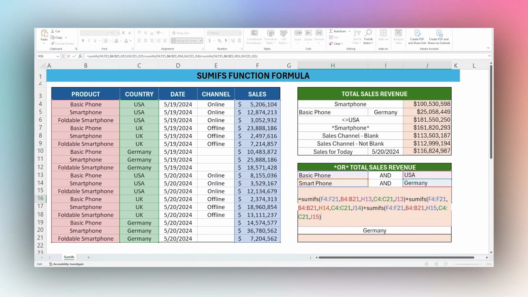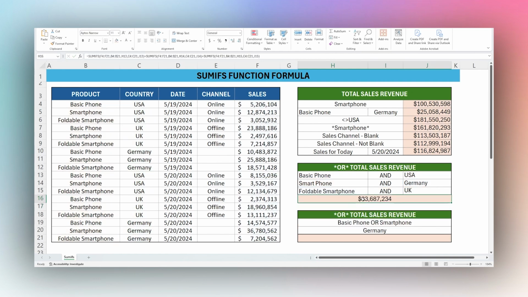And now you can see we have the same range, but then we're just updating the reference here from basic phone in USA. Next, we're picking smartphone in Germany, and finally, we're picking our last option. So if we hit enter now, we're seeing a total for basic phone and USA, smartphone and Germany, foldable smartphone and UK.